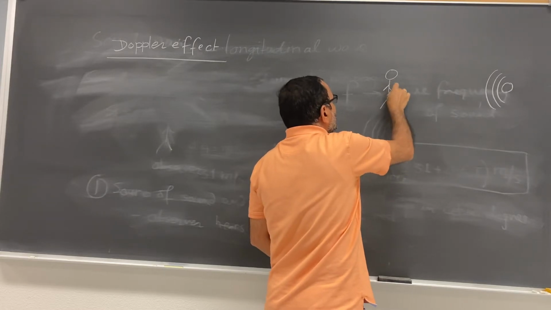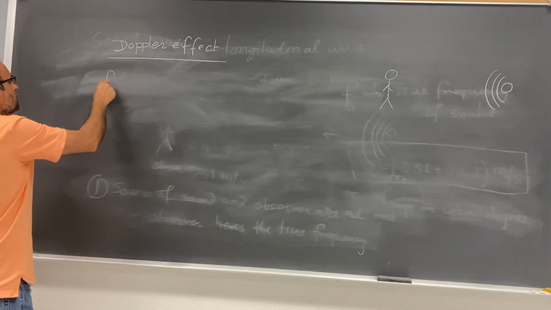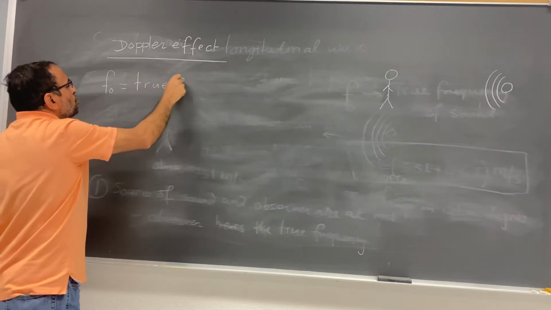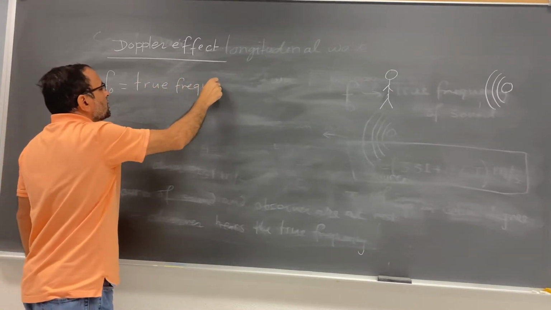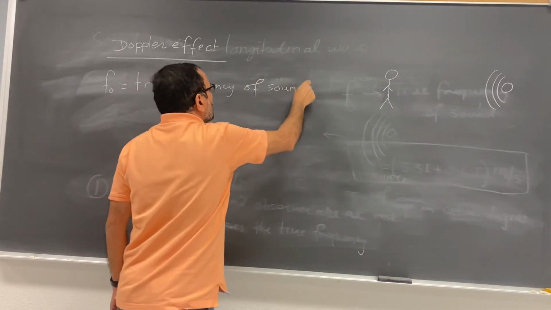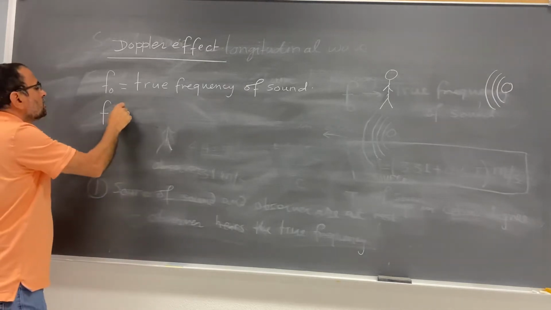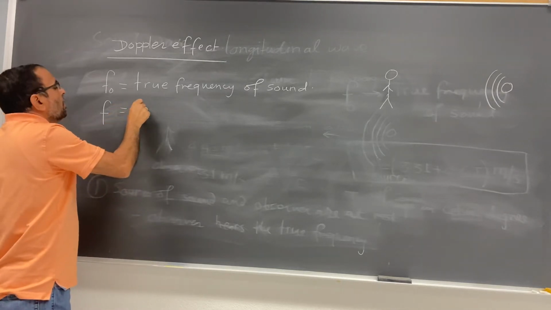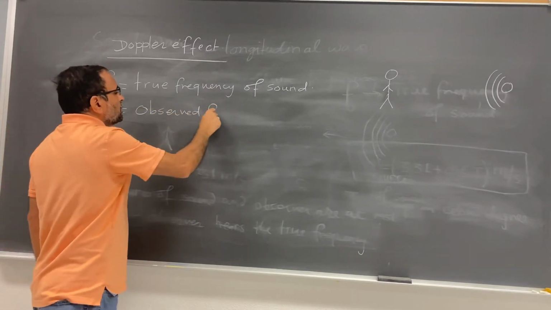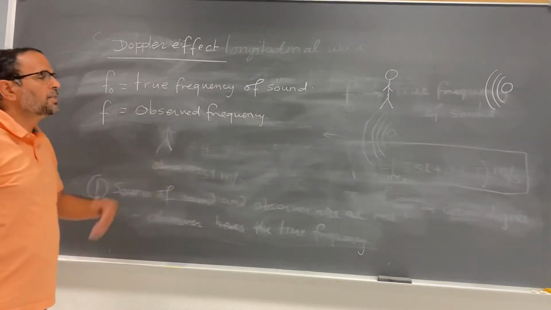I already told you that f0 is the true frequency of sound, and the second, this is also a frequency, but this is the frequency observed by the observer, so you can say observed frequency. This is the frequency heard by the observer.